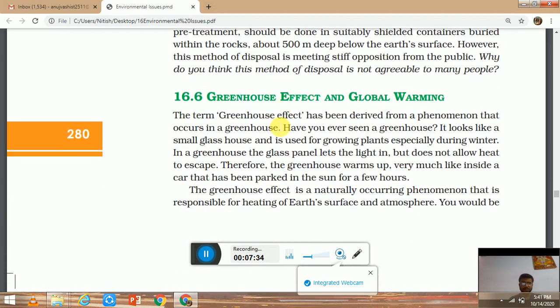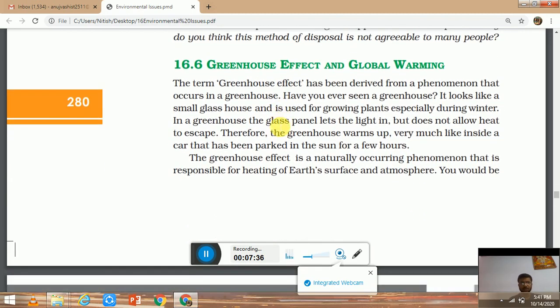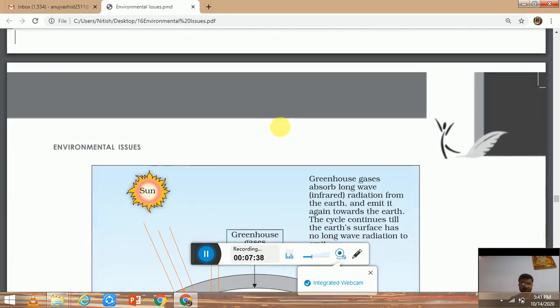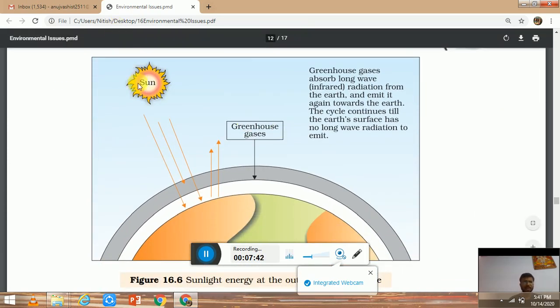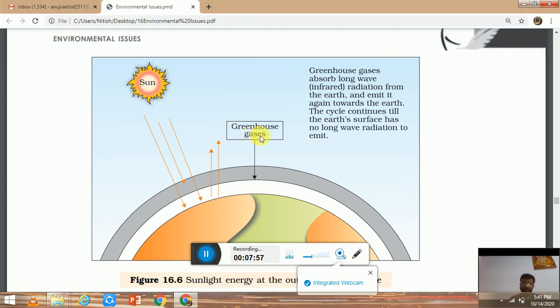Next, the most important, is the greenhouse effect and global warming. We will understand this with this picture. So we all know that radiation from the sun is coming, and some radiation is reflected back by our earth. Radiation coming to the earth is of short wavelength, and radiation going out from the earth is of long wavelength. And there are some greenhouse gases which do not allow this outgoing radiation to go outside the earth.